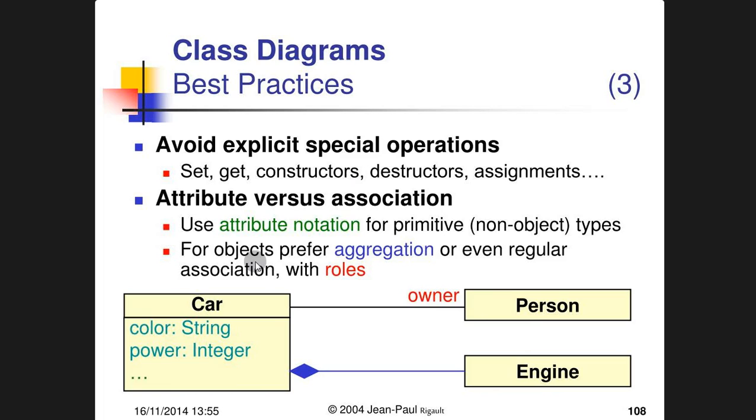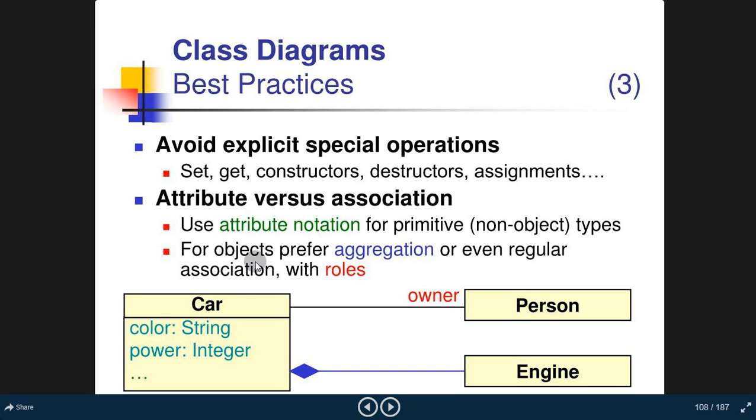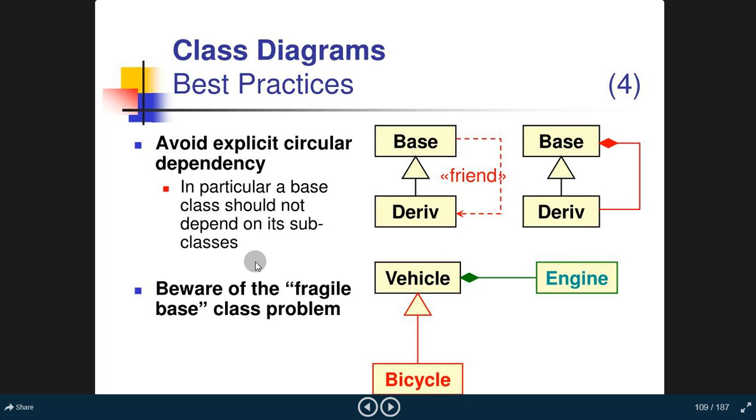Okay. Avoid explicit special operations: set, get, constructors, destructors, assignments. So avoid this kind of explicit special operation. Attribute versus association: use attribute notation for primitive non-object types. For objects, prefer aggregation or even regular association with roles. Okay, car, color: string, power: integer. Owner is the person. Engine is also related to the car. We have already given all these examples.